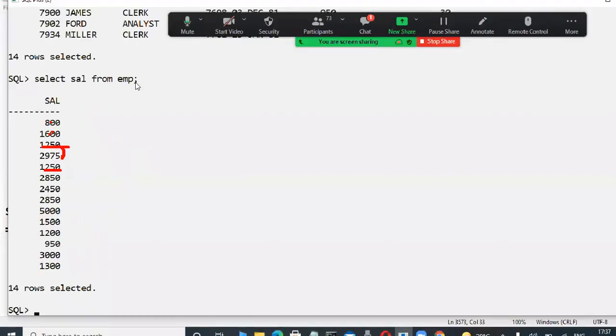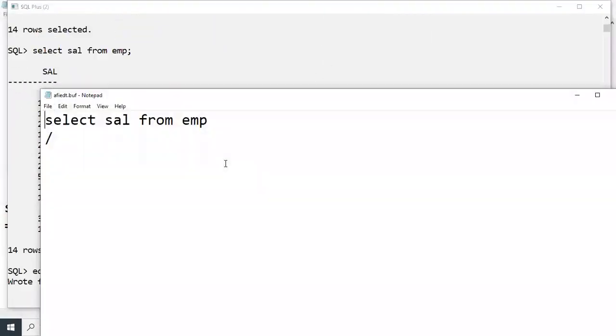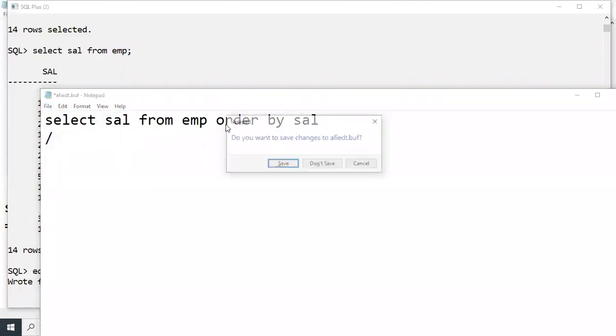Observe here. 1600 is there, 800, 1600, okay, ascending order, but unfortunately 1250 is there. Again more data, again less data. This is not an order. There is no order. But when we use the order by clause, I'm writing order by, based on which column? Salary. Now I am not using ASC or DESC, so in this case, by default, ascending order.